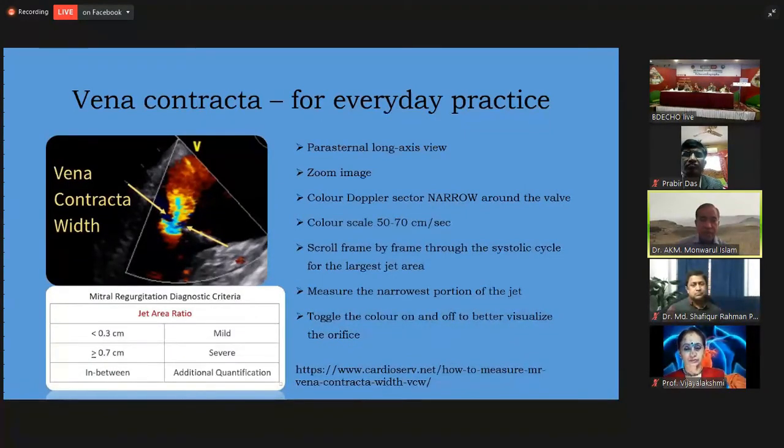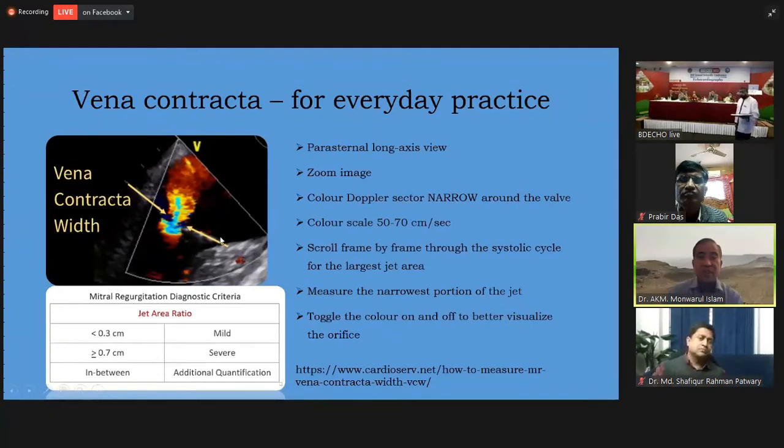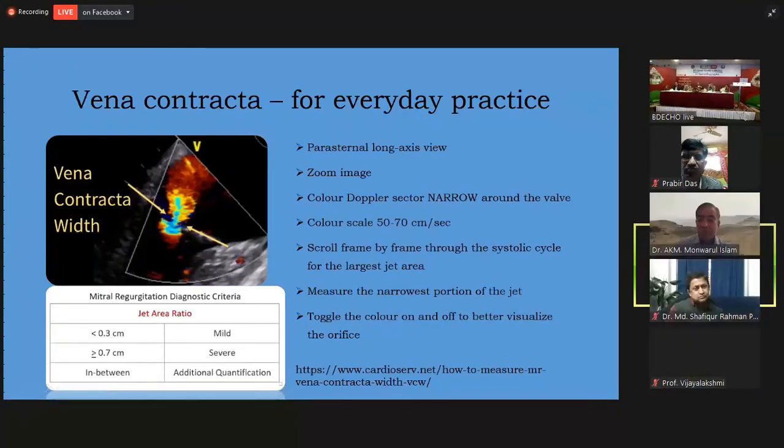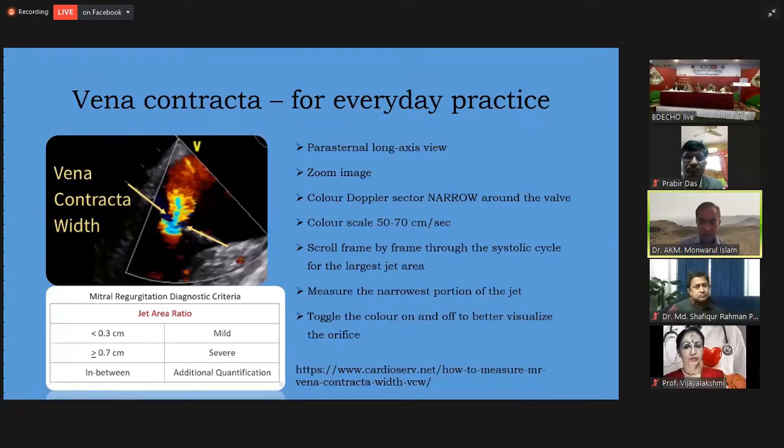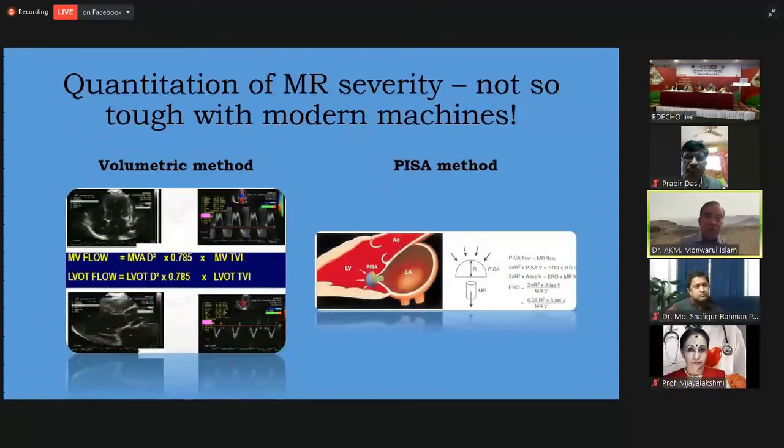In vena contracta practice, the vena contracta is the narrowest part as is assessed here. The appropriate setting is very important. The color scale that has been recommended is 50 to 70 centimeter per second. And here the severity that has been advocated is if it is less than 3 millimeter, this is mild. If it is 7 millimeter or more, severe. And the values between 3 and 7 may be moderate or not. Further assessment is often needed.